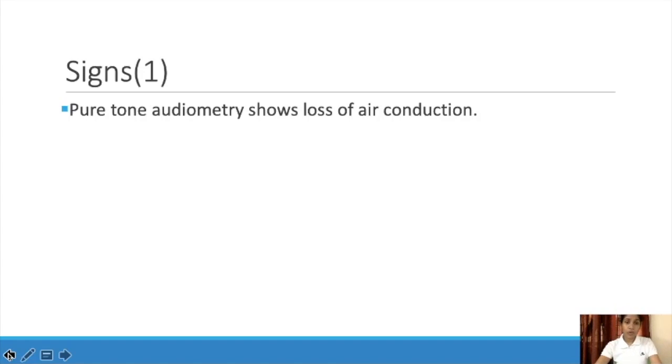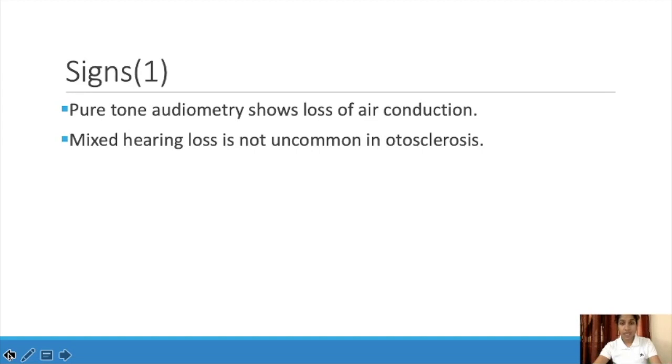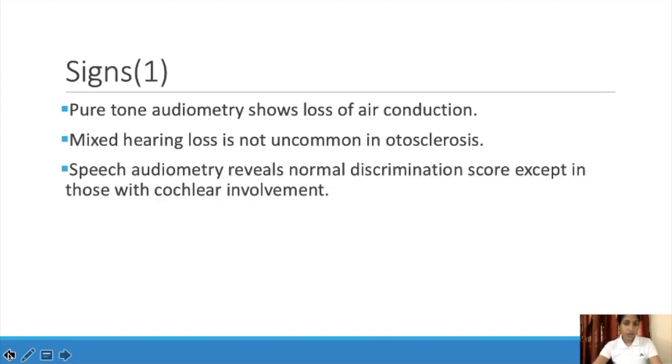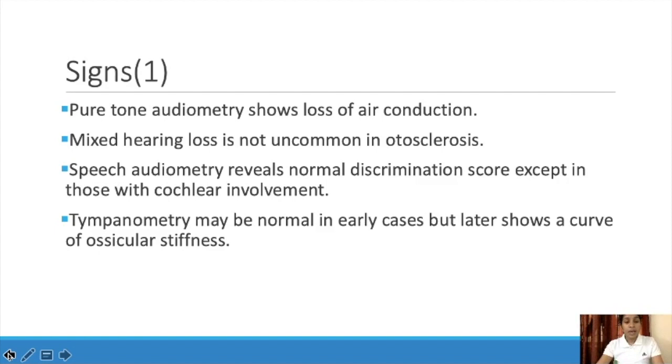Next is pure tone audiometry. It shows loss of air conduction. So pure tone audiometry is a type of audiometry, and there will be loss of air conduction, and mixed hearing loss is also common in otosclerosis, conductive deafness and also sensory neural will be there. Speech audiometry reveals normal discrimination score except in those with cochlear involvement. So in speech audiometry, that is another type of audiometry, there normal discrimination is possible. And tympanometry may be normal in early cases, but later shows a curve of ossicular stiffness.